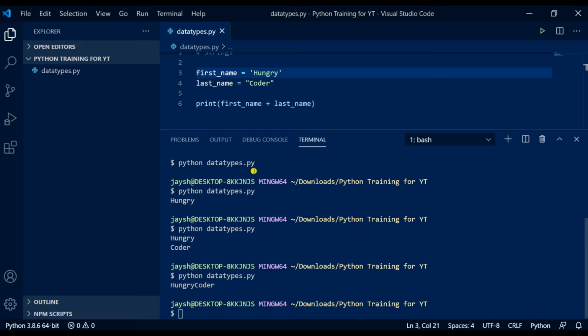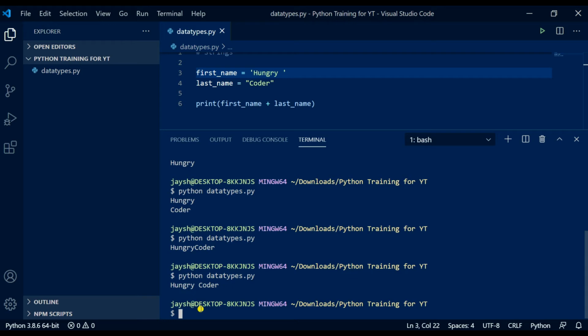There's a few things we could do. We could add a space at the end of hungry, which is fine, but it could cause a problem in the future of our program because a first name doesn't usually have a space in it, and we may want to just use the first name for something. So let's remove that space. So we could do, this is how we join strings together, and we can make sentences. So let's keep it straightforward for now. So we've got first name and last name down here, which we knew printed out hungry coda, them together, but we didn't have the space, and we don't want to put a space in the main variable value just because a first name doesn't usually have a space in it.